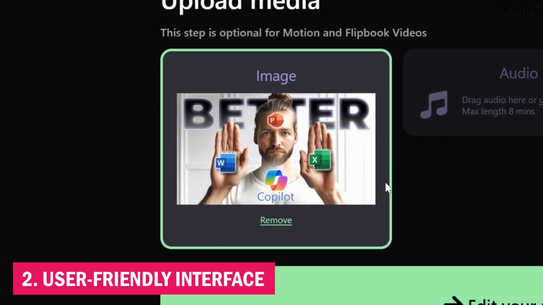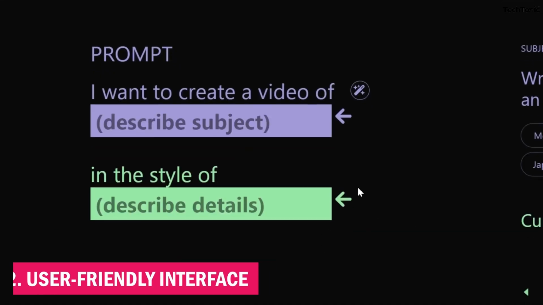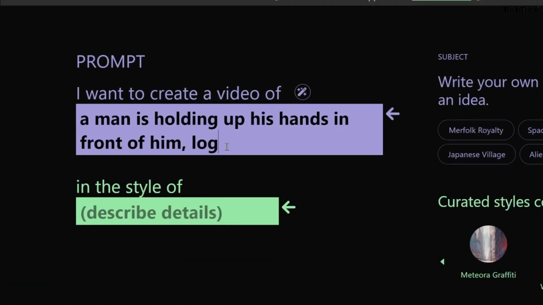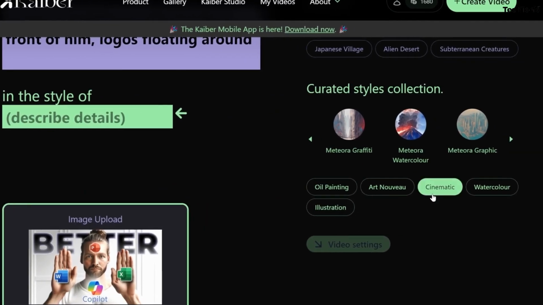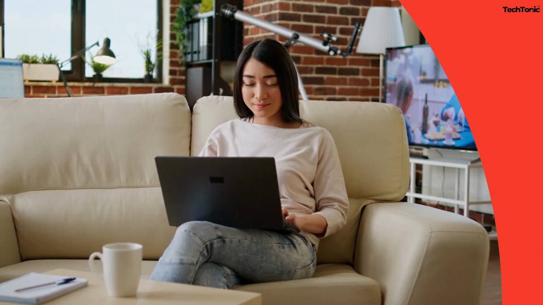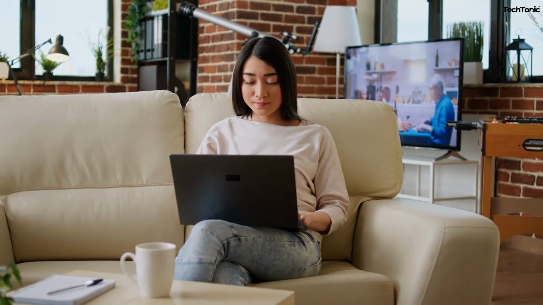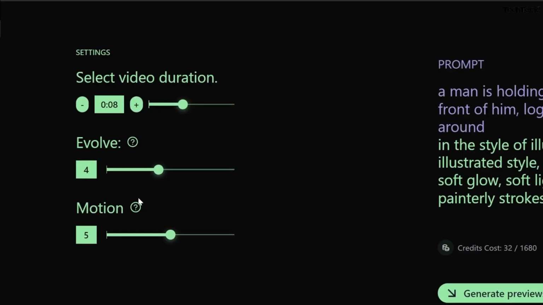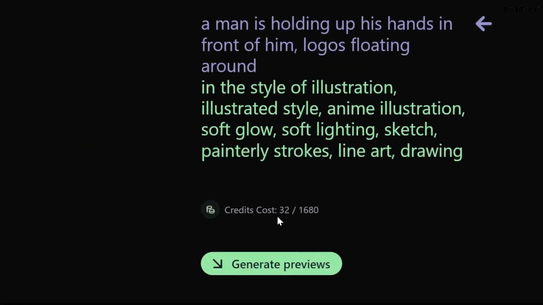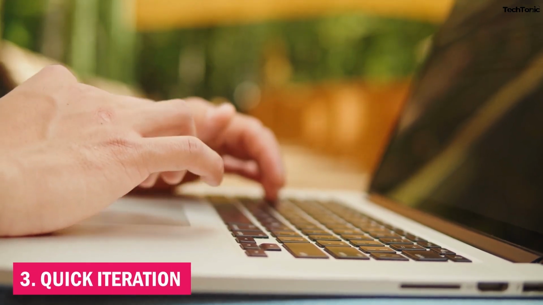2. User-friendly interface. Designed to be accessible to all skill levels, Kaiber AI features an intuitive interface that simplifies the artistic process. Beginners can easily navigate the tools and settings, while seasoned professionals can delve deeper into customization options to refine their creations.